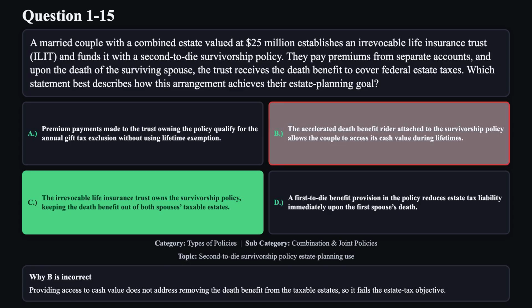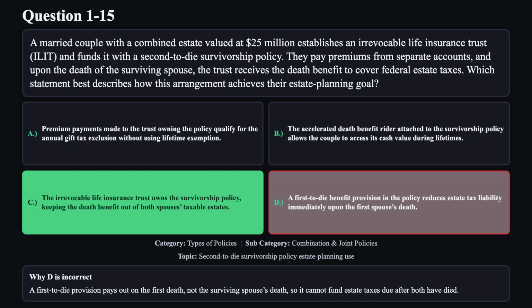Reason B is not correct. Providing access to cash value does not address removing the death benefit from the taxable estates, so it fails the estate tax objective. Reason D is not correct. A first-to-die provision pays out on the first death, not the surviving spouse's death, so it cannot fund estate taxes due after both have died.